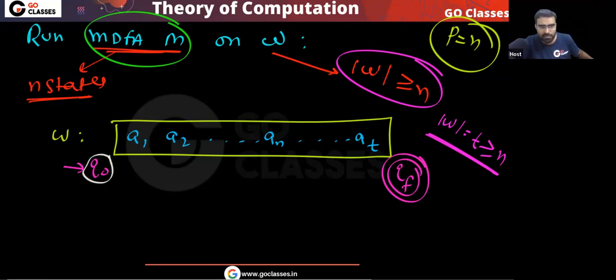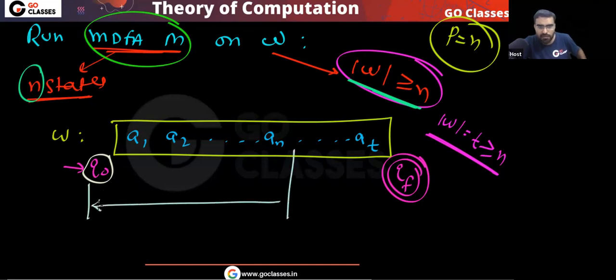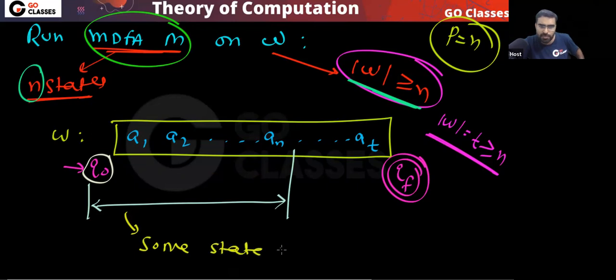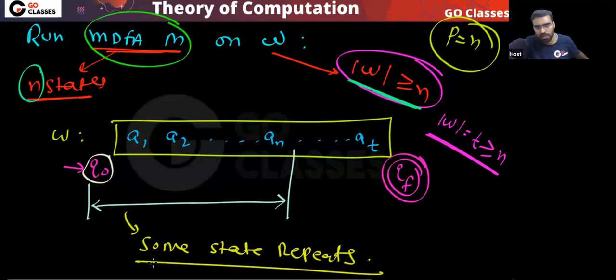But between that, the length of W is T, which is greater than or equal to n. So tell me, can I guarantee some state will repeat from here to here, for the first n symbols? Yes or no? I can say some state repeats.